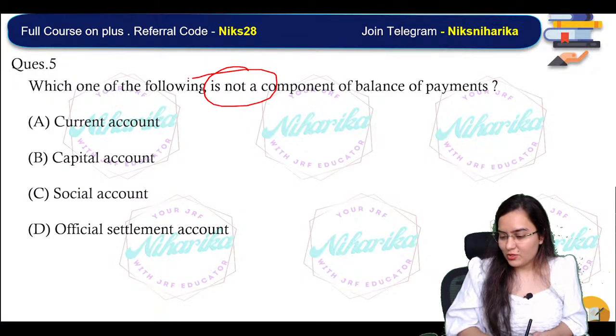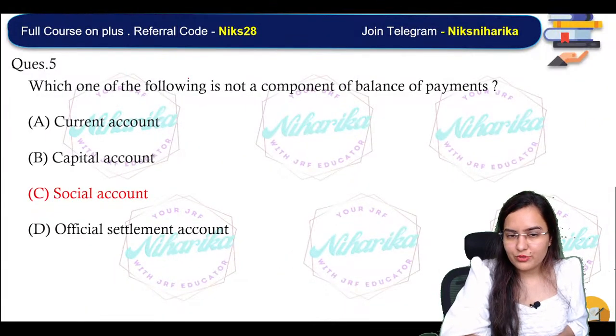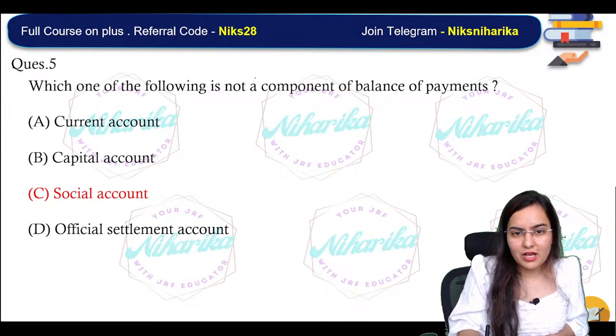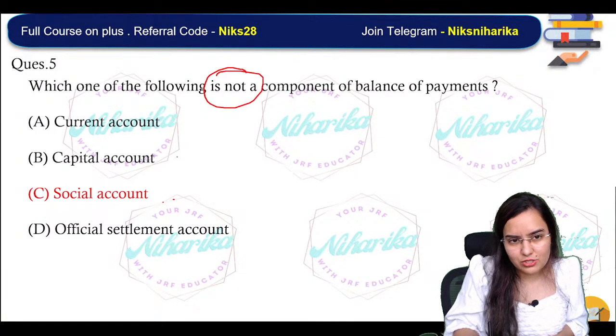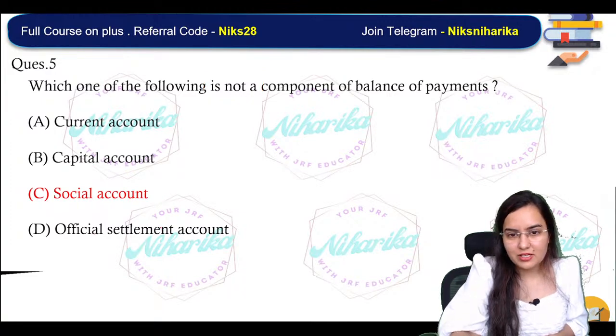Someone removed their comment, no problem. I think your comment was right, Rishika. It was C, social account. Which one of the following is not a component of balance of payment? How did we get to know it's definitely social account? Because see, current account, capital account, official settlement account.